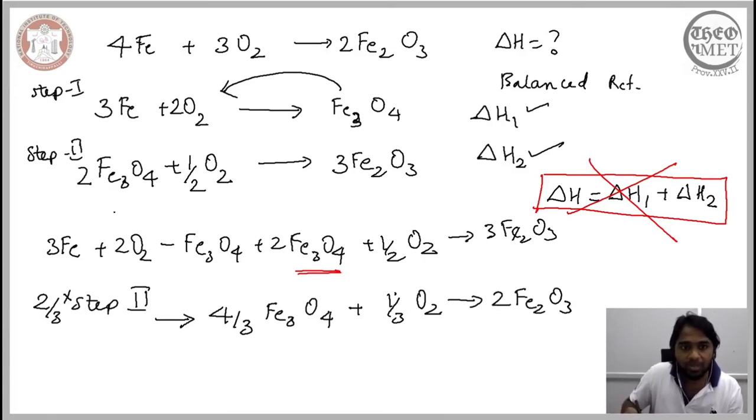So we have manipulated step 2 by multiplying it by 2/3. That means we have 4/3 Fe3O4, 1/3 O2 and 2 Fe2O3.